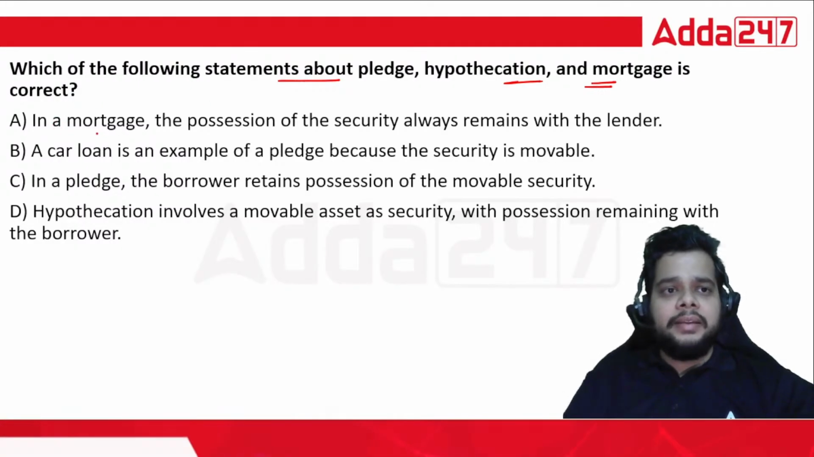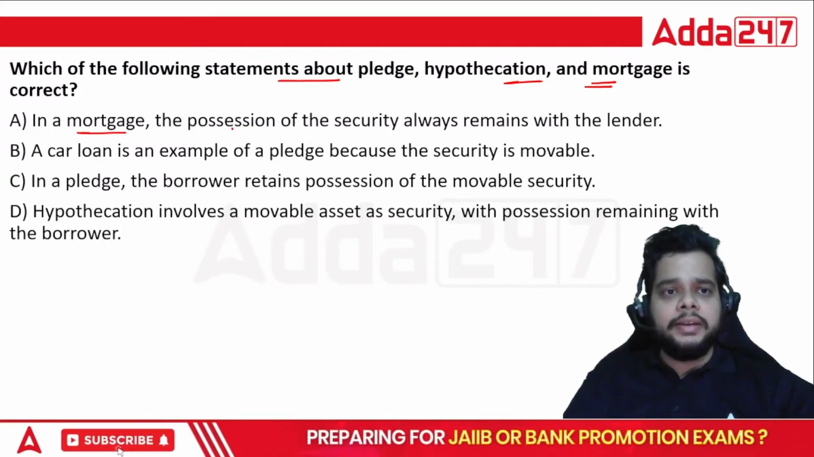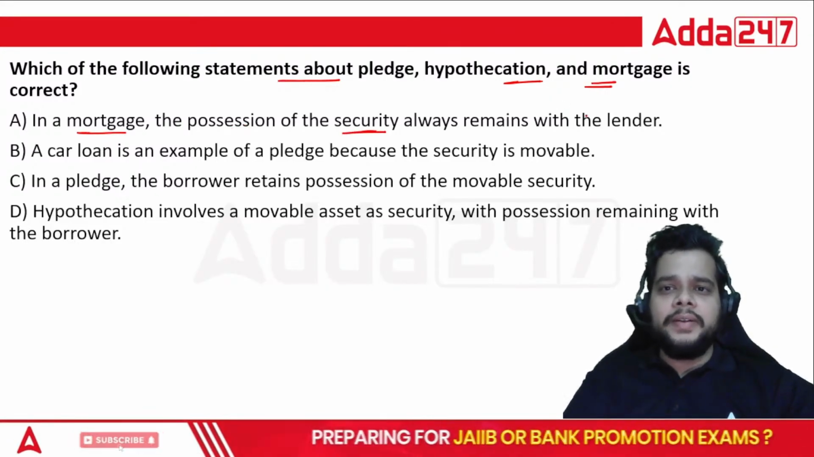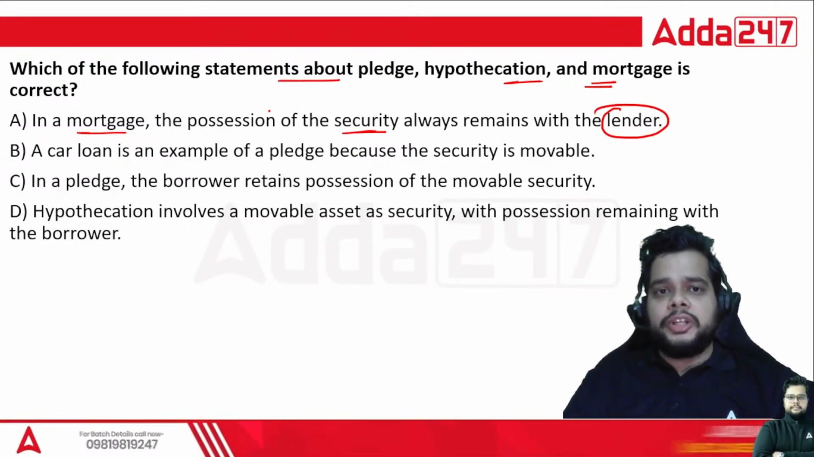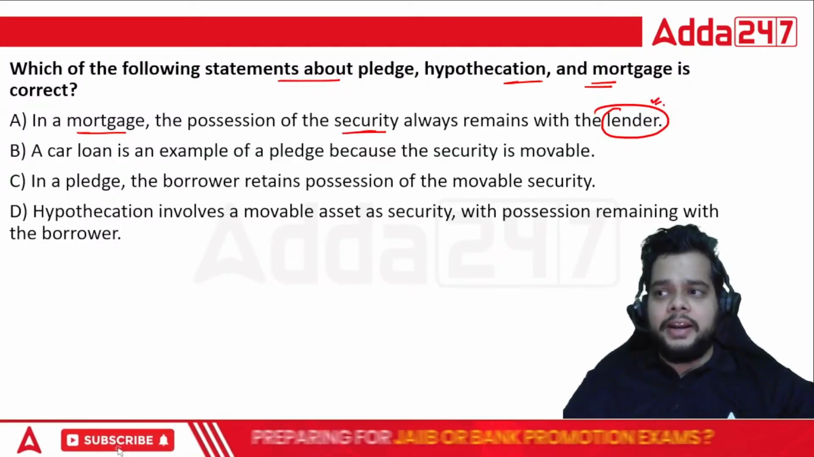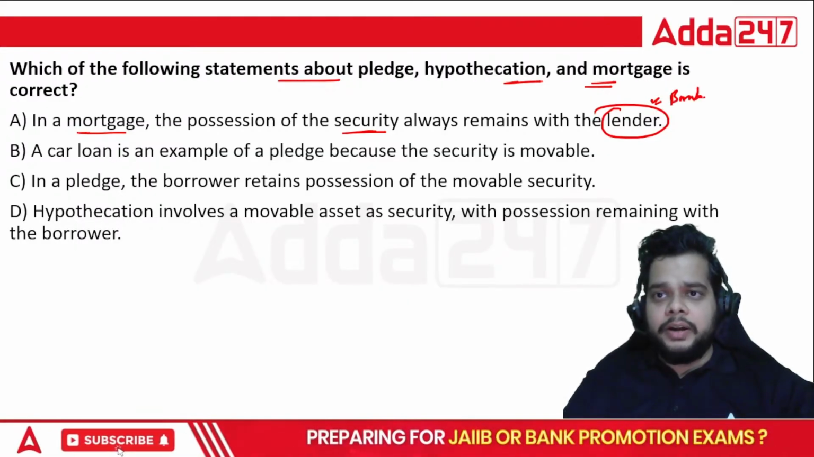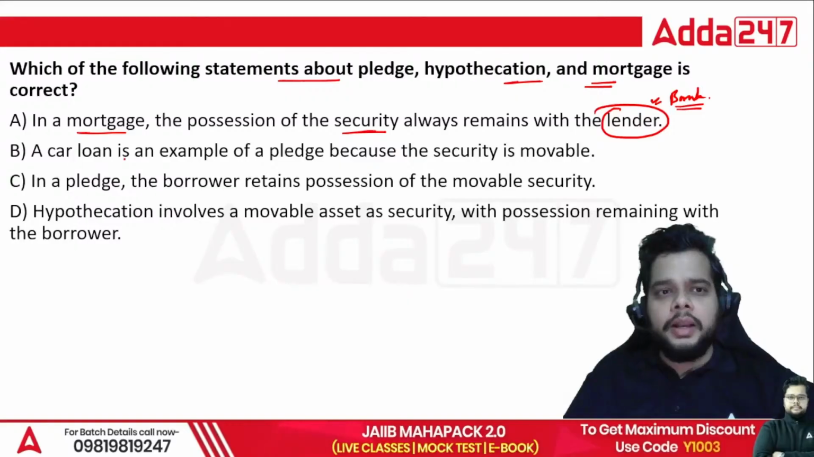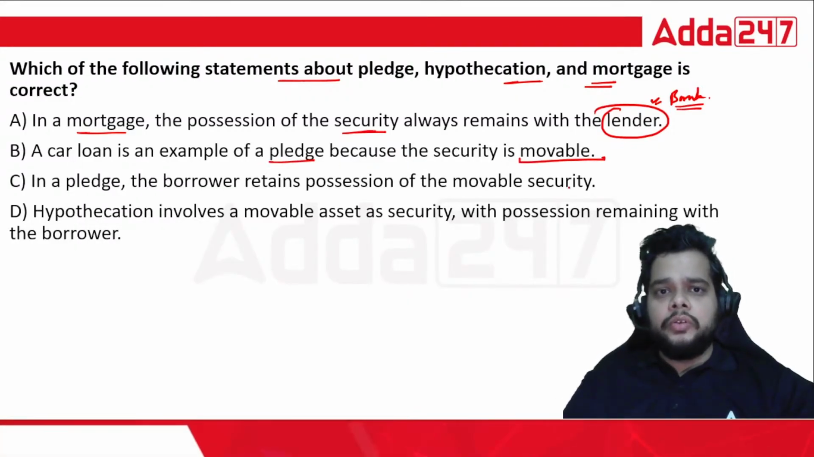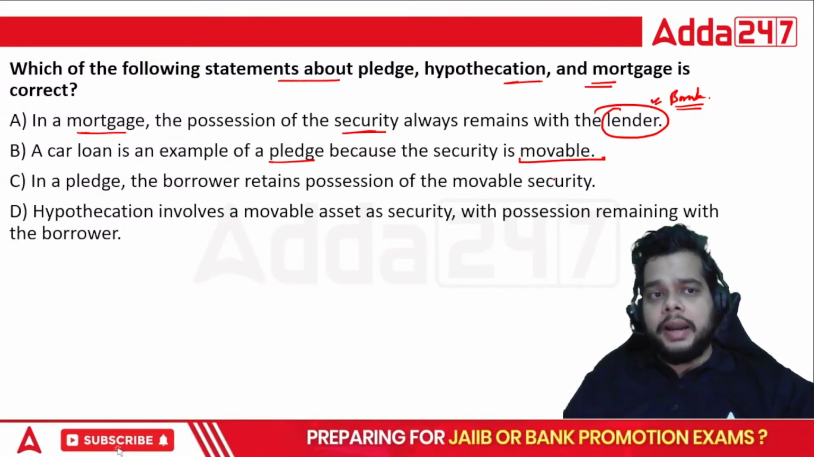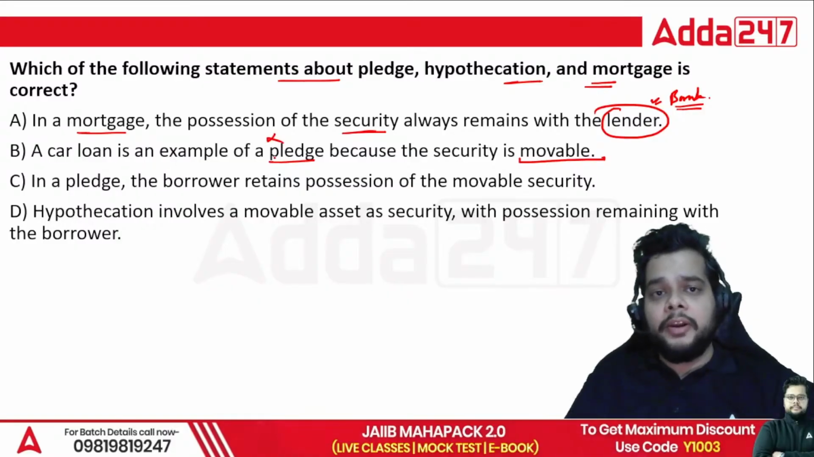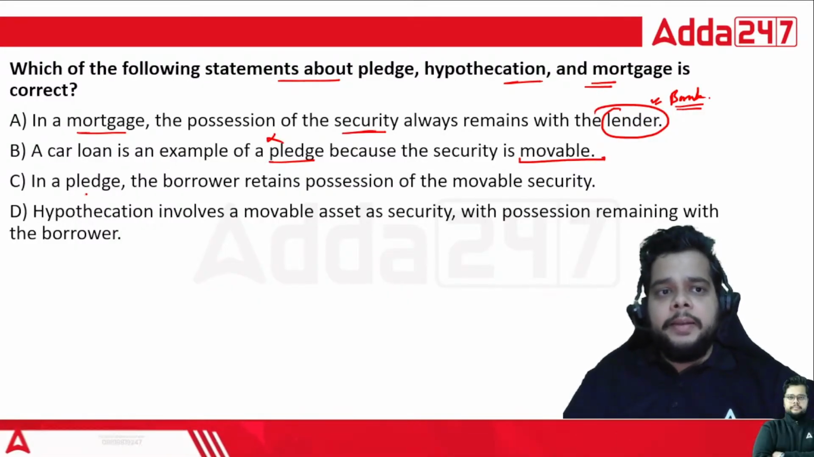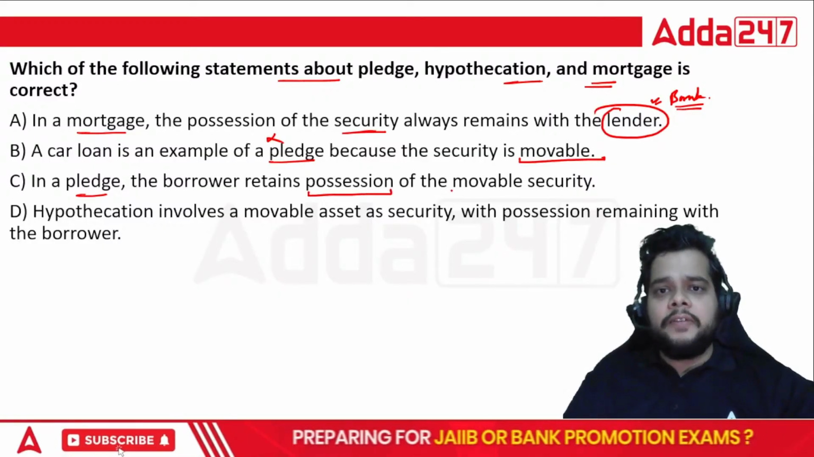The first statement says: in a mortgage, the possession of security always remains with the lender. So in a mortgage, does the possession of the security remain with the lender, or the bank as we say, or with the customer? Next, a car loan is an example of pledge because the security is movable. Although the security under a car loan, that is the car, is movable, it is not an example of pledge. It is an example of hypothecation. Next, in pledge, the borrower retains the possession of the movable security.